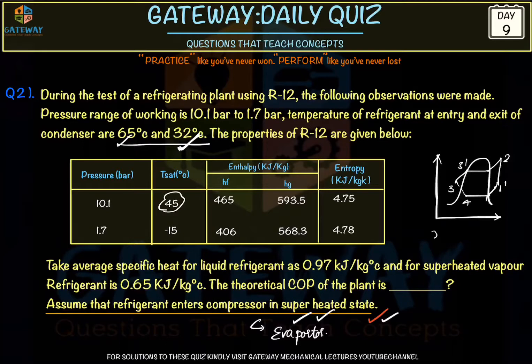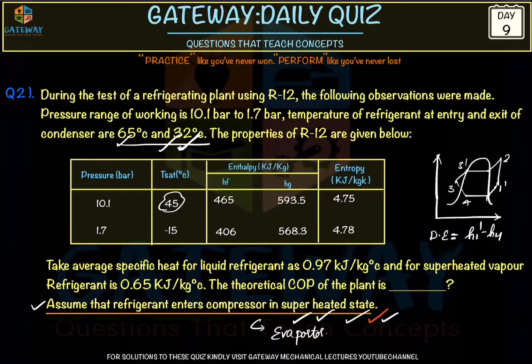And yesterday, for the desired effect, for the load given in the question, we assumed the desired effect is H1 dash minus H4 rather than H1 minus H4, because the superheating is happening in the evaporator itself and the subcooling is happening in the condenser itself. There is no heat exchanger in the question.